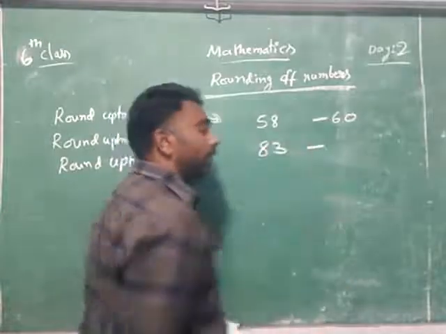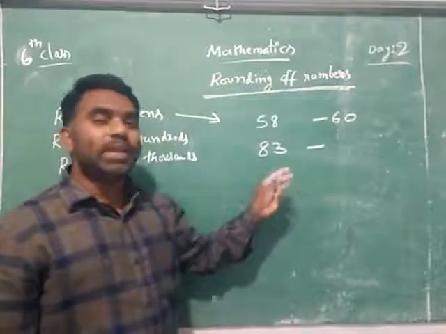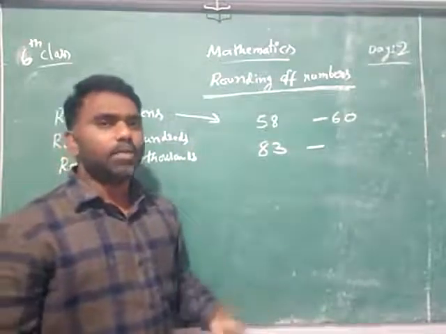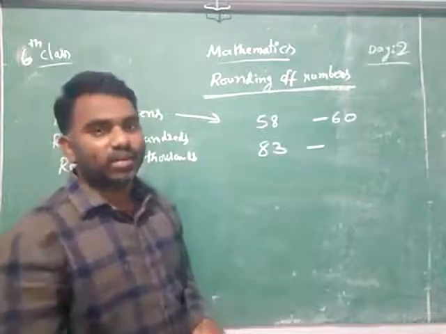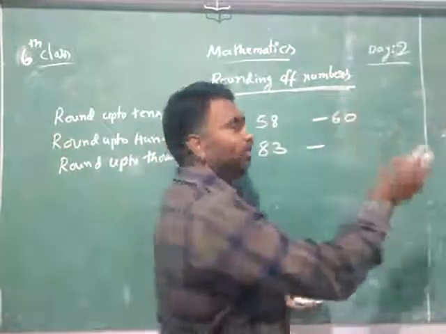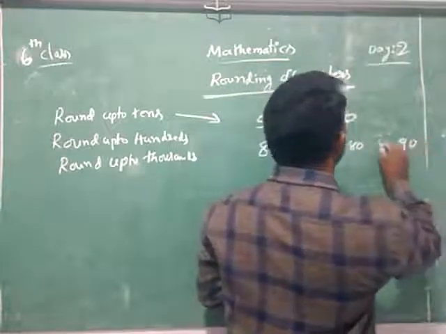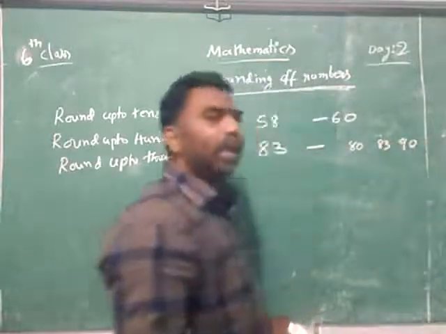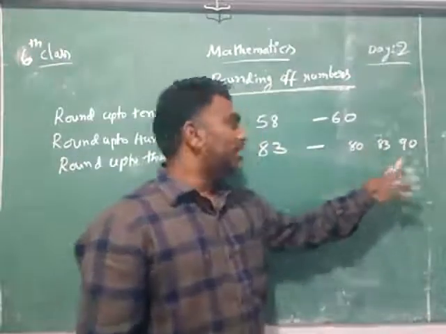So 83. There is a number 83. I have asked you round nearest tens. Simple. Nearest tens means this side 10, that side 10, you find it. What is the nearest 10? That side, this side 10s are what? 80 and 90. 83 is between 80 and 90. Now you say it is nearer to which number?